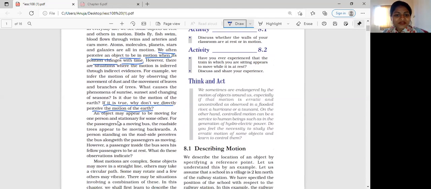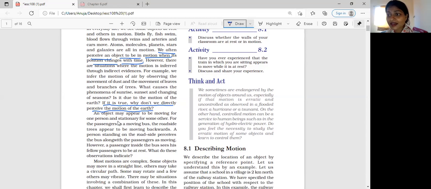Okay, so just in the introduction of the chapter, we have seen the most important thing is how we can say that the things are at rest or the things are in motion. I will support this introduction with another example. Say you are on a bicycle and you start pedaling, and a friend is sitting behind you on the bicycle.